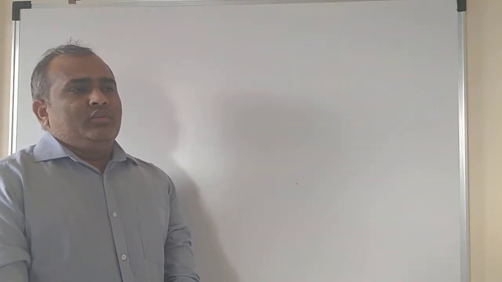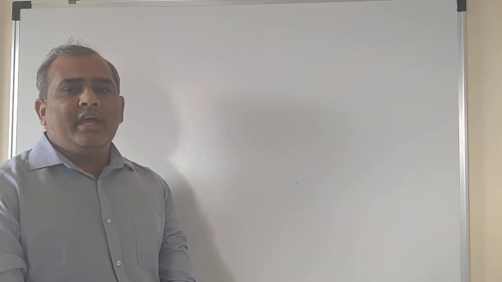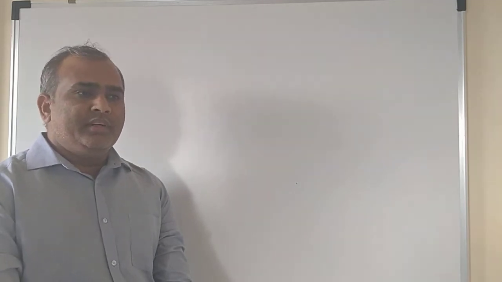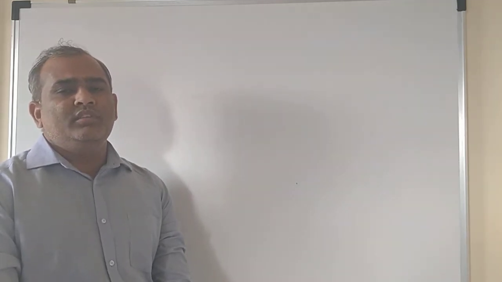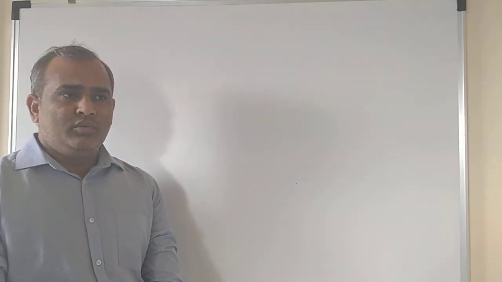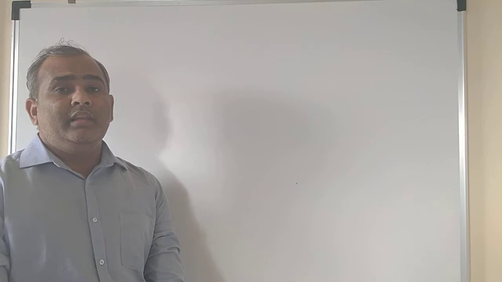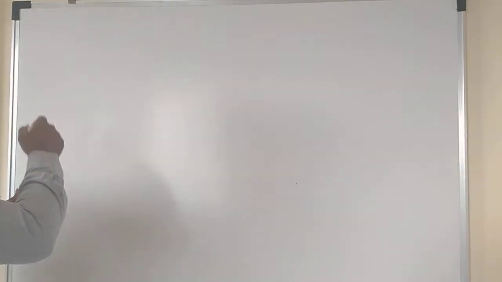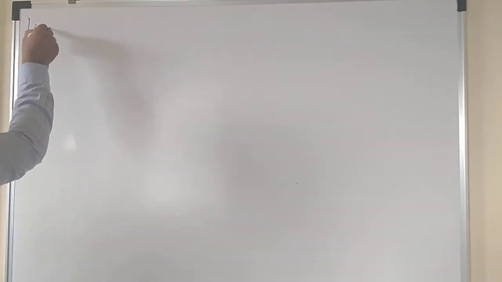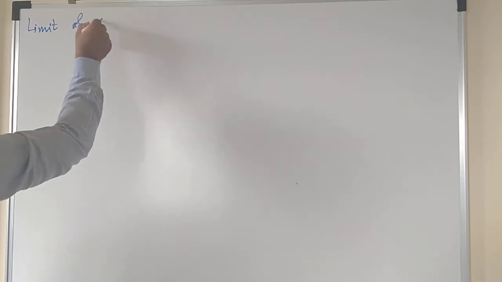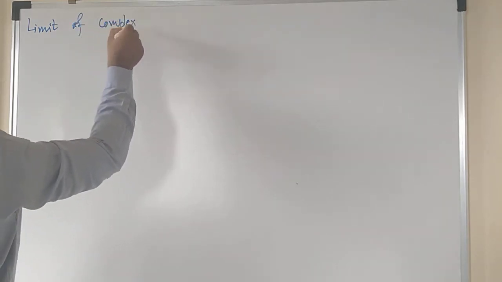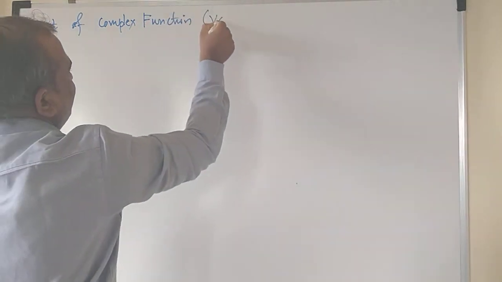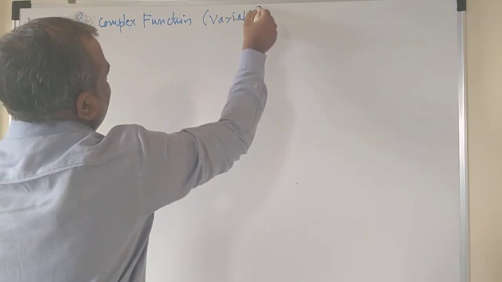Analyticity is also called entireness of the complex function, and to understand analyticity and harmonicity, one must know the limit, continuity and differentiability of the complex function. So let us first understand what is meant by the limit of a complex function, or a complex variable.